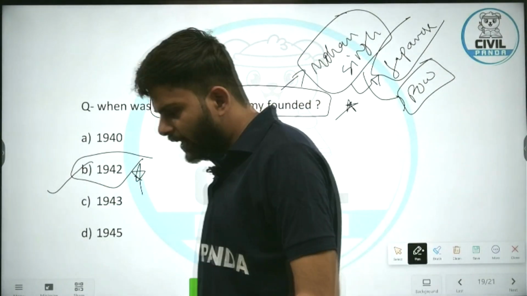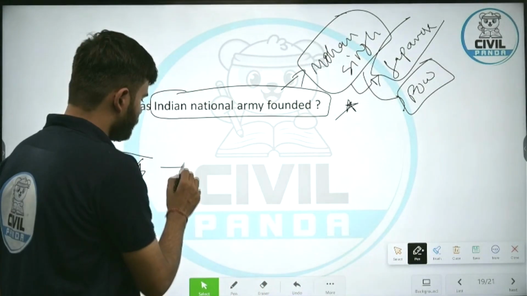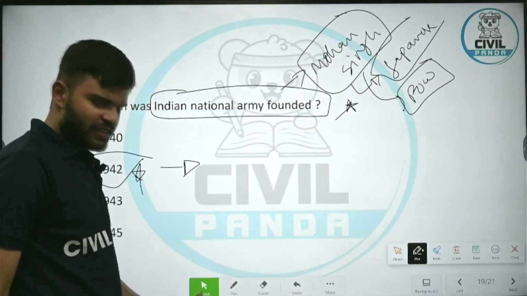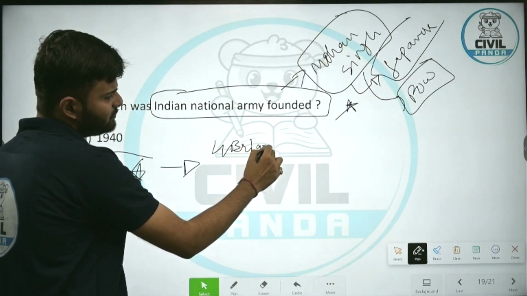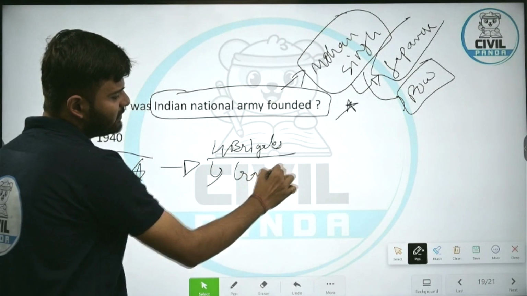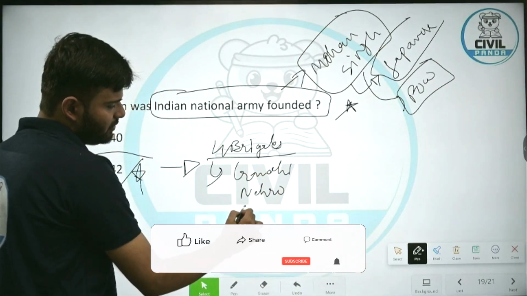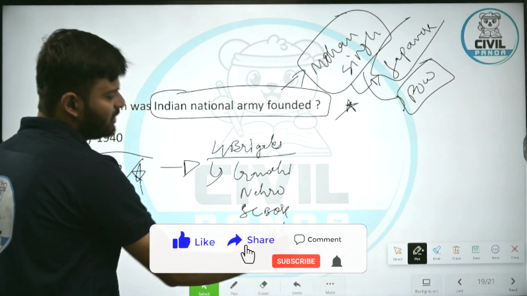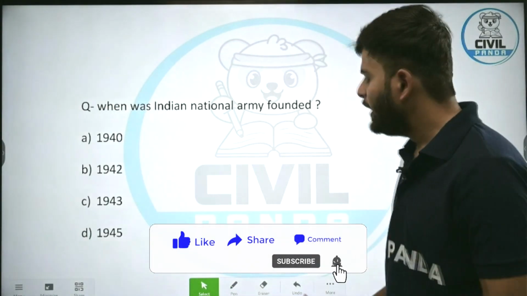In fact, later Subhash Chandra Bose assumed the command of Indian National Army. Let me tell you a very interesting fact. There were 4 brigades in Indian National Army by the name of Gandhi, Nehru, Subhash Chandra Bose and Azad. These were the 4 brigades named after these 4. Now, next question.